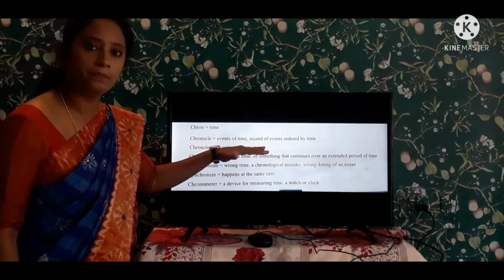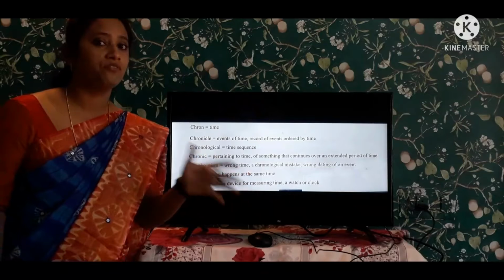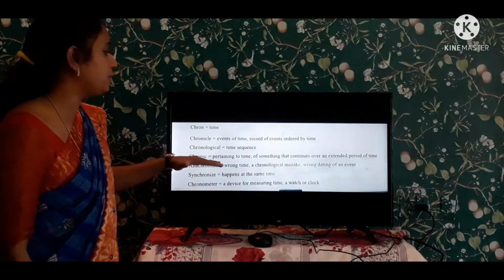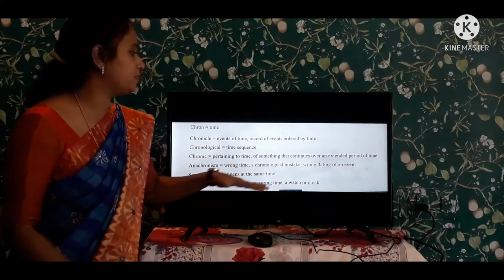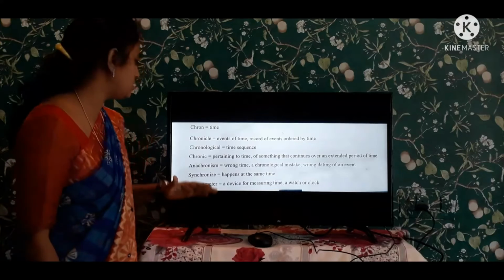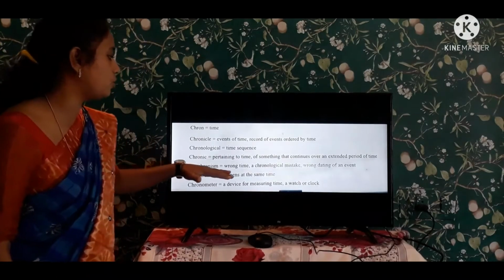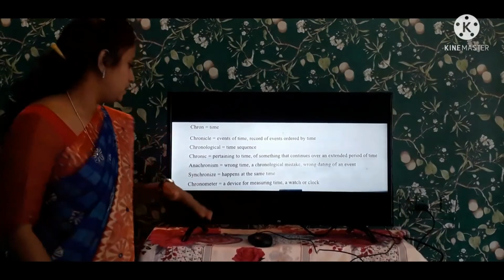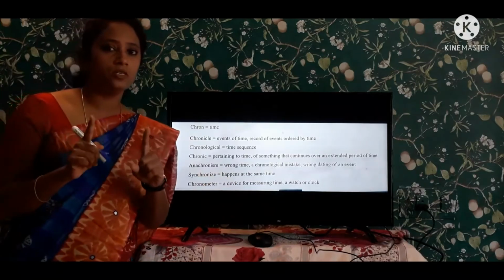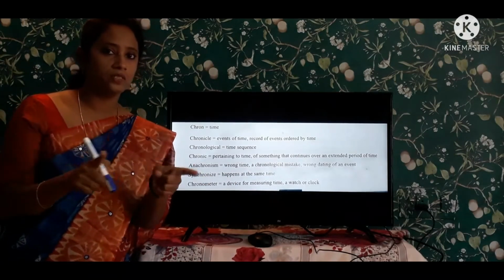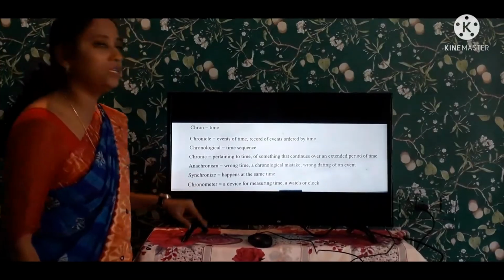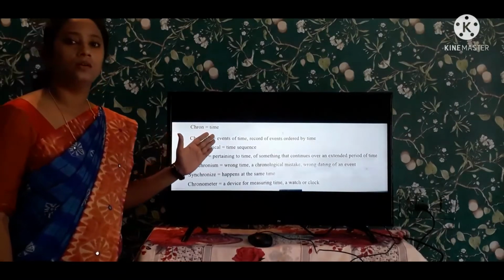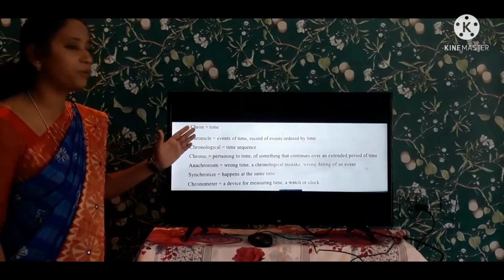Chronicle: events of time, chronological time sequence, first period, second period, first episode, second episode, like this the sequence of time. Chronic means a long period, continuous or extending a period. Next is anachronism: wrong time, and the date is also wrong. Next, synchronize: two events come at once. Chronometer is a device which measures the time. So these are all words that come from the root word chron.